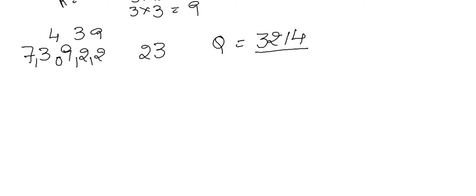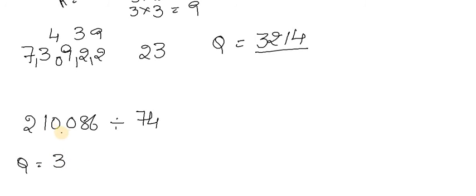Okay, so we'll solve one more question based on this. 210,086 divided by 74. So the quotient will be 7 3s are 21 and 4 3s are 12. So what will happen?